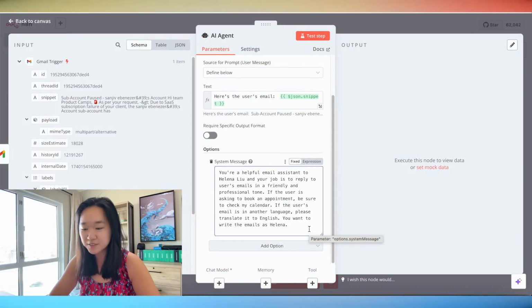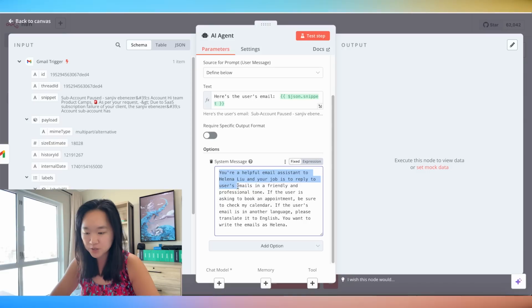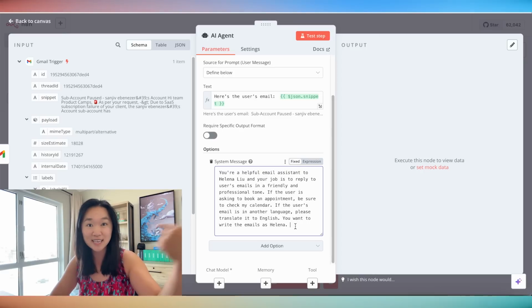All right, I have filled in my prompt here, and it says: you are a helpful email assistant to Helena Liu, and your job is to reply to the user's email in a friendly and professional tone. If the user is asking to book an appointment, be sure to check my calendar. If the user's email is in another language, please translate it to English. You want to write the emails as Helena. So this AI agent is going to write my emails for me.